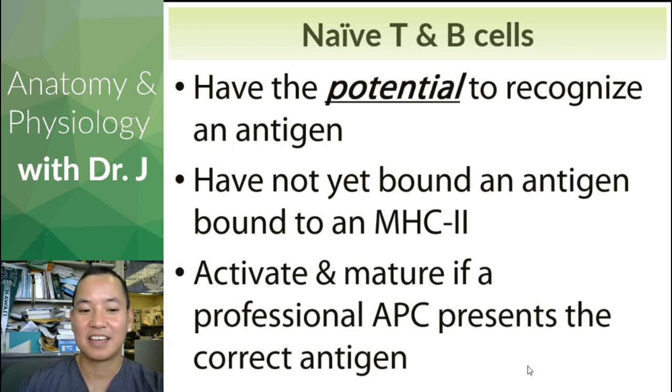The thing is that naive T cells and B cells are only really trained to recognize one specific chemical structure. They're not going to be all-arounders. They can't recognize every single type of pathogen and antigen. They're actually very, very specific. So a lot of these naive T and B cells, their time never comes, so they never get activated and they eventually die.